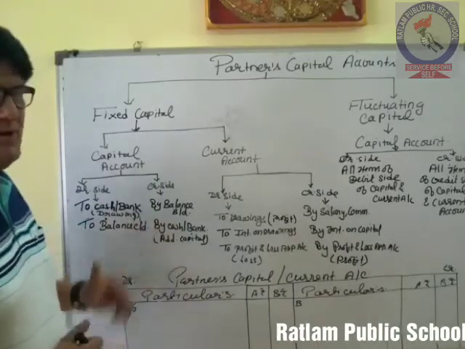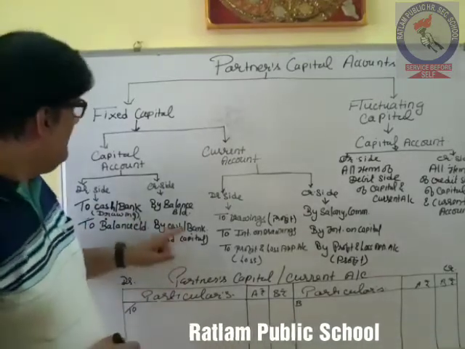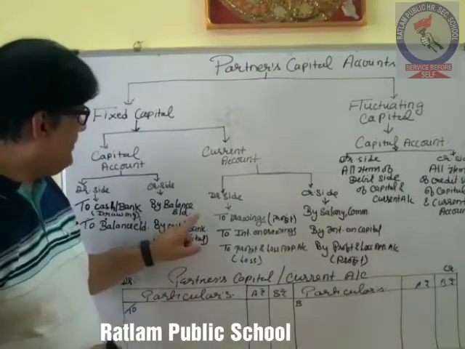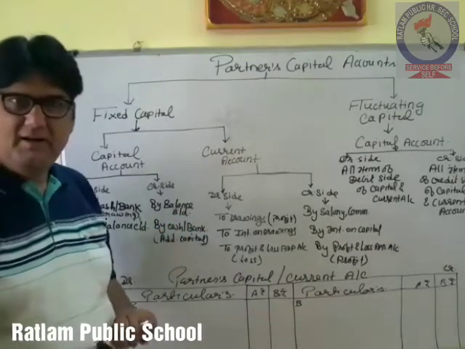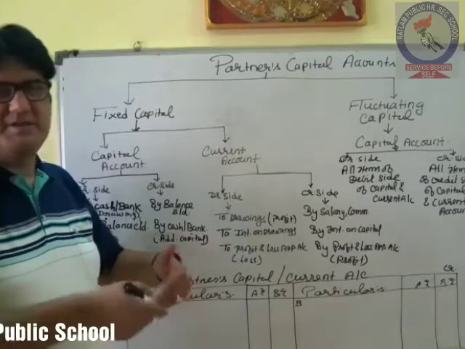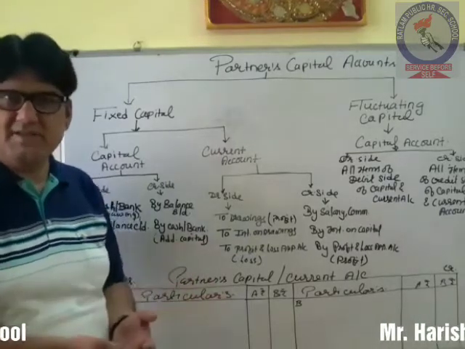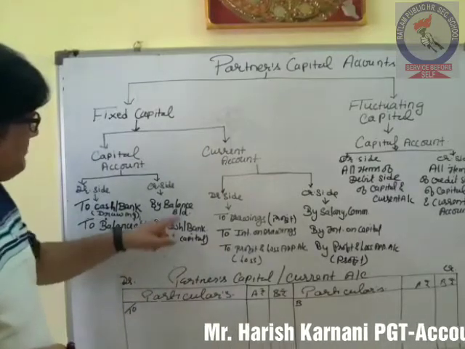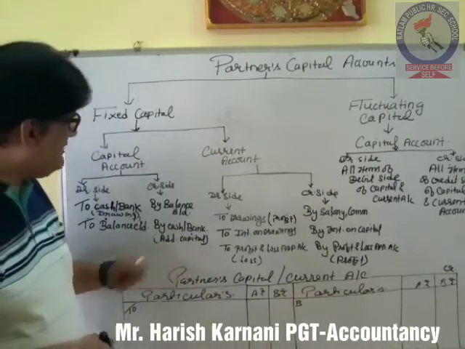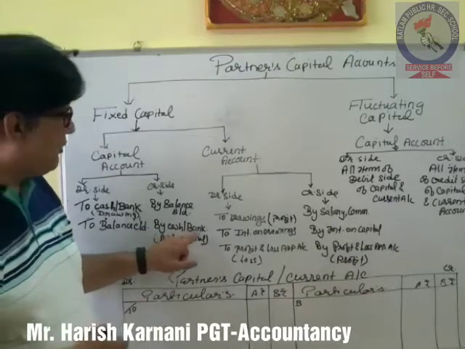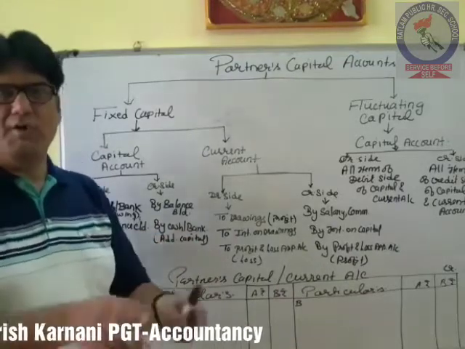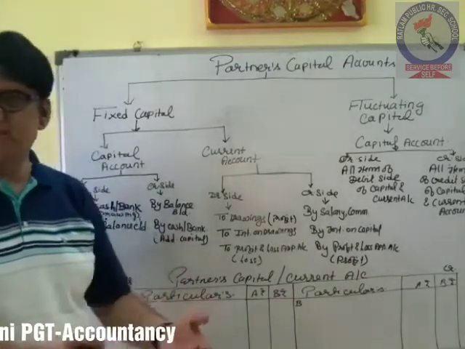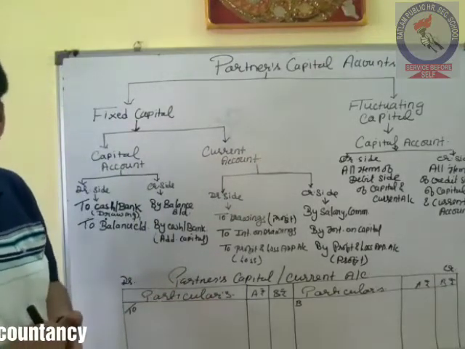These two entries will be on debit side. By balance BD, that is the opening balance of the capital, if it is there, if the business is already an existing business, so you will be getting the opening balances. And if the partner has made any addition to the capital, then it will be by cash or by bank. So overall 4 entries are there, 2 on debit side and 2 on credit side.